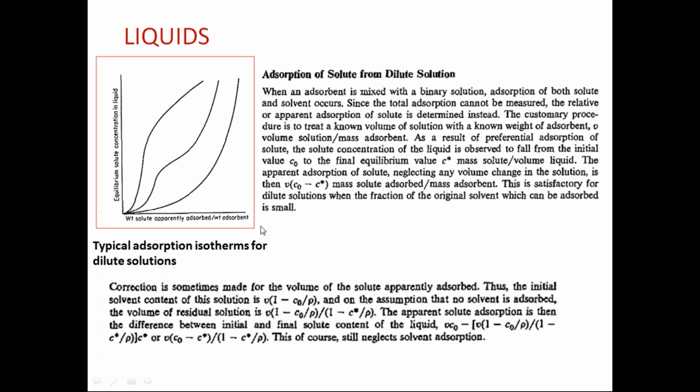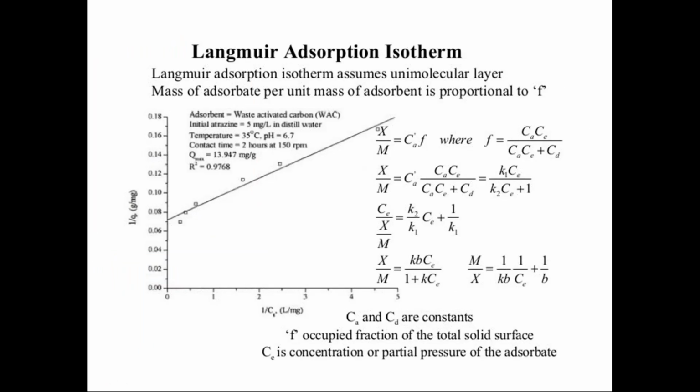So you can take this apparent value and draw the graph, and you will get different types of curves. However, predicting the equilibrium relation is very difficult in the case of adsorption. So we have many adsorption models to predict the adsorption isotherm at a given temperature. One of the isotherms given in the book is the Langmuir adsorption isotherm. It assumes a unimolecular layer, that means only one layer will be there. Therefore, you can assume the Langmuir relation will be applicable.